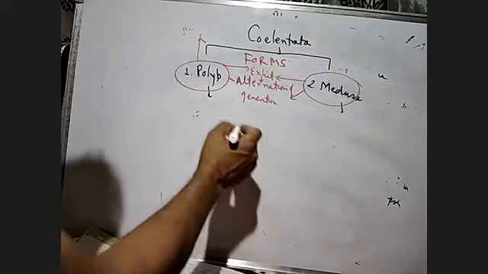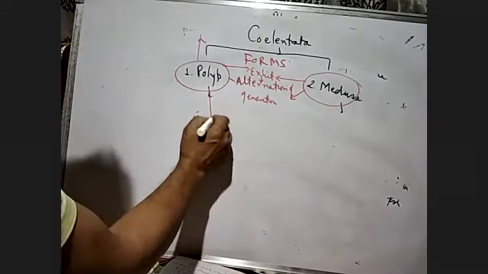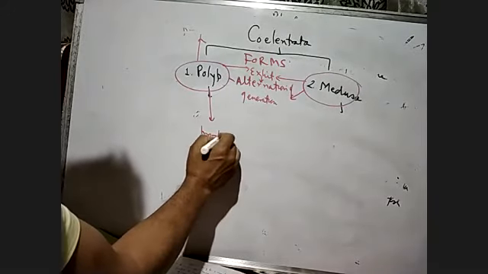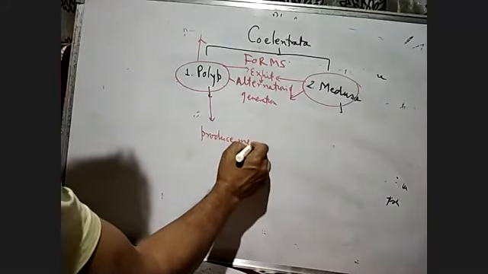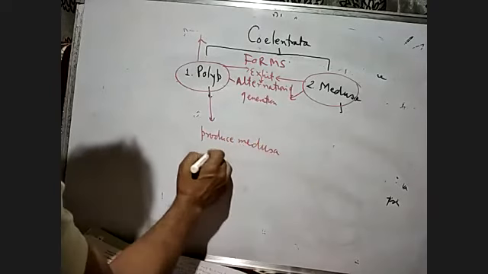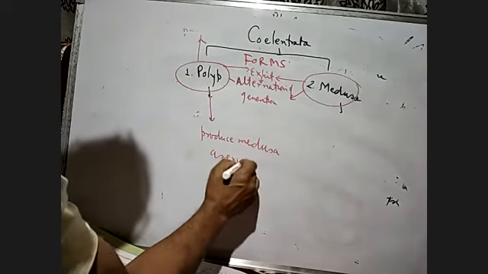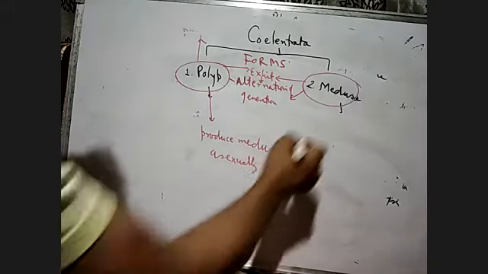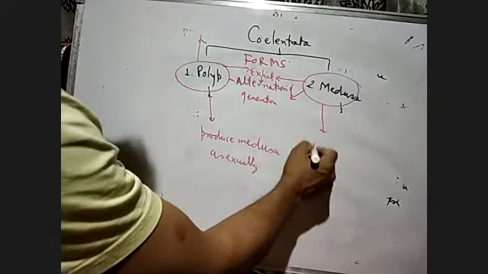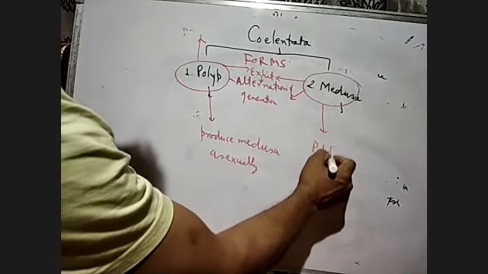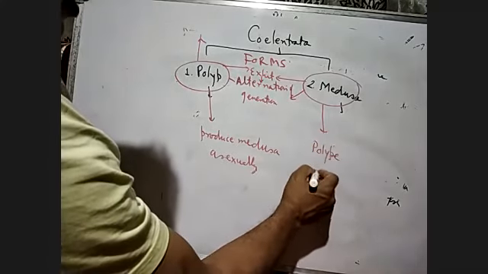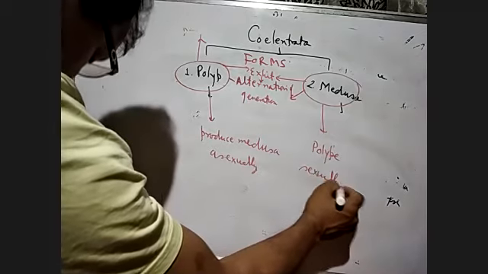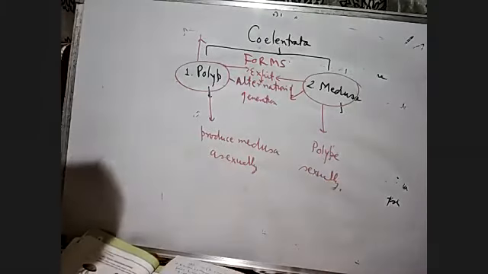Polyp will produce medusa asexually, and medusa will produce the polyp sexually. This is called alternation of generation.